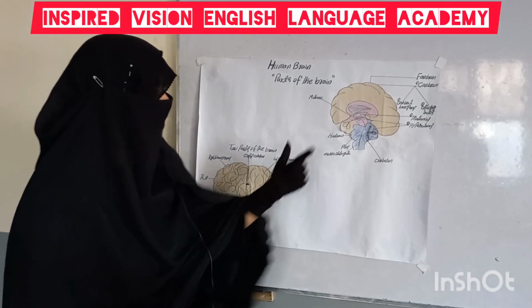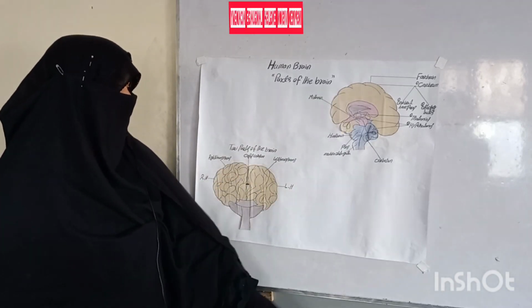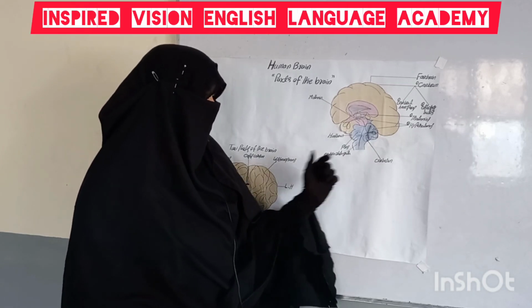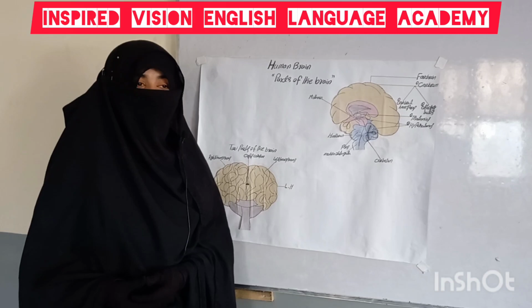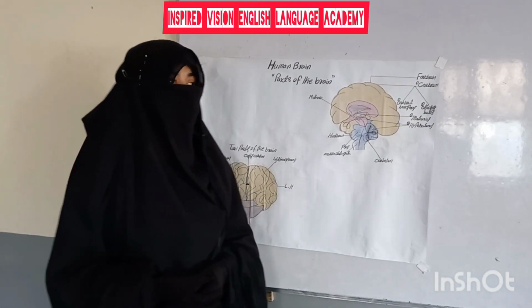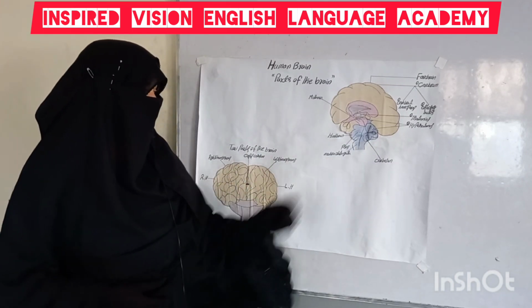Number 3, hindbrain. Hindbrain is the third part of the brain, and the hindbrain has three major parts. Number 1, pons. Number 2, medulla oblongata. Number 3, cerebellum. Pons control sleeping, breathing pattern.